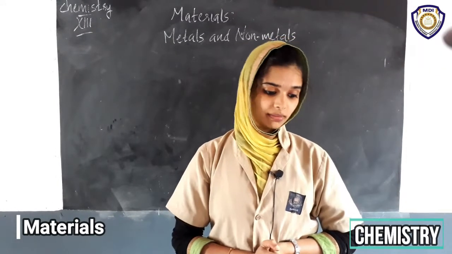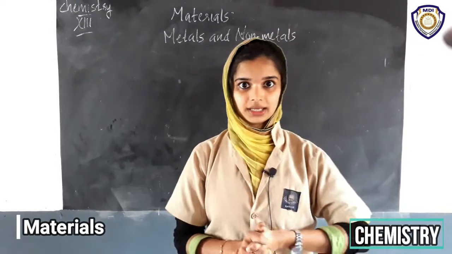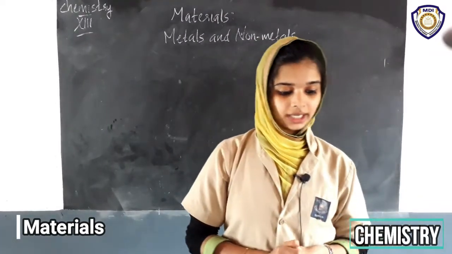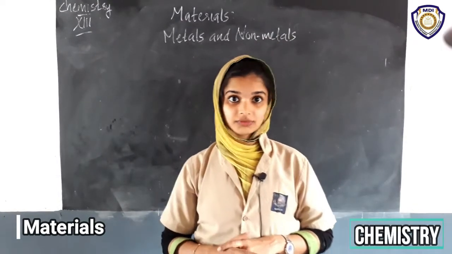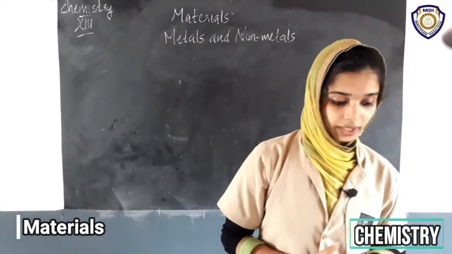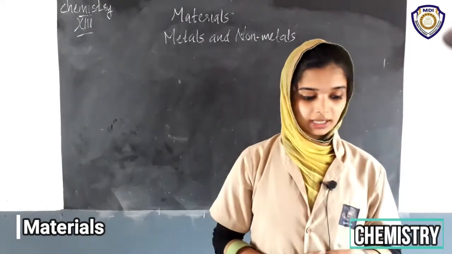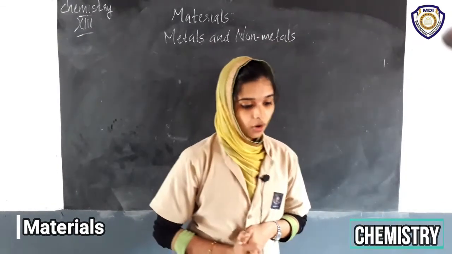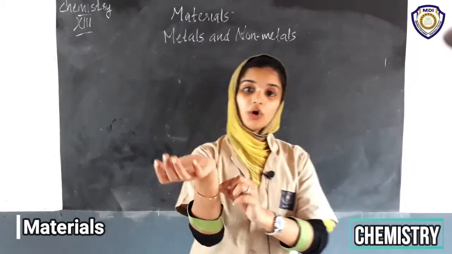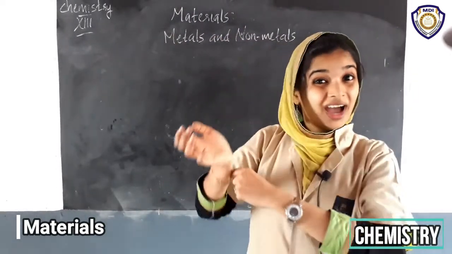Then coming to aluminium. You must have seen aluminium vessels in your kitchens. Is it shiny? Yes, it is shiny. So write it there, shiny. Then coming to hardness, is it very hard? Yes, it is very hard. Then copper. You must have seen copper vessels and other articles using copper. Copper is also shiny and it is also very hard. Then coming to gold. Gold which you use is very shiny and also very hard.